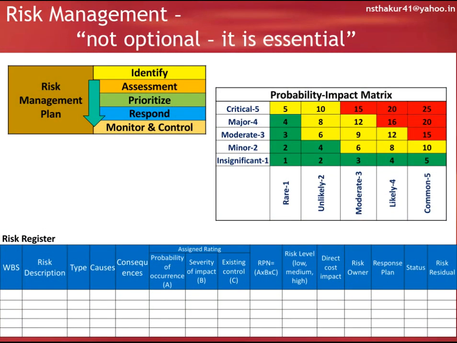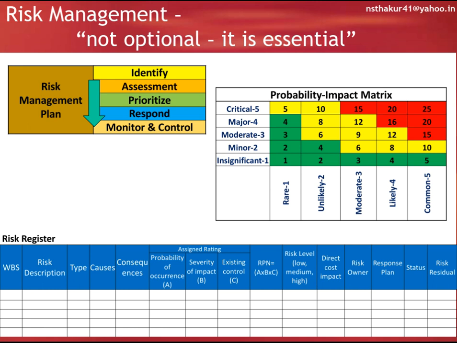Risk management, it is essential, not optional. Uncertain events that have a negative impact on the project are called risks, and those that have a positive impact on the project are called opportunities. Risk may be internal or external. So, risk management plan: how to plan overall risk management.